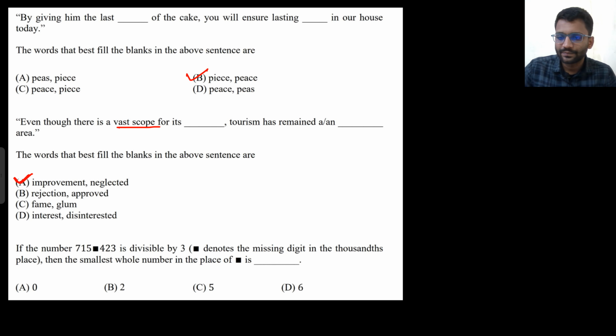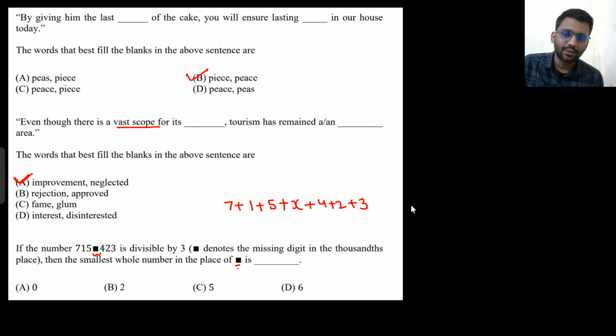Third question: if this number is divisible by 3, then what is the smallest number this place would have? What is the rule of divisibility by 3? Add all the digits. 7 plus 1 plus 5, and at this place x would come. Let's assume this place is x, plus 4 plus 2 plus 3. So the addition of all these numbers should be divisible by 3.